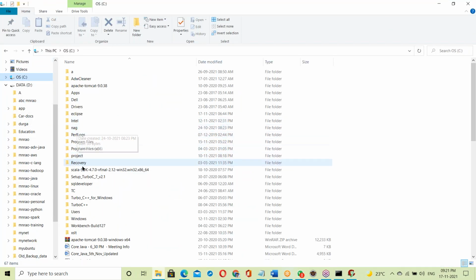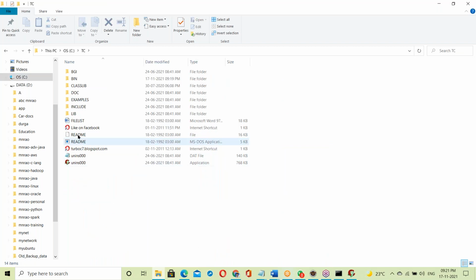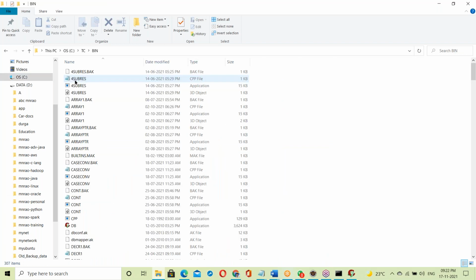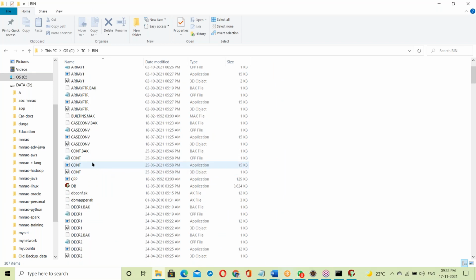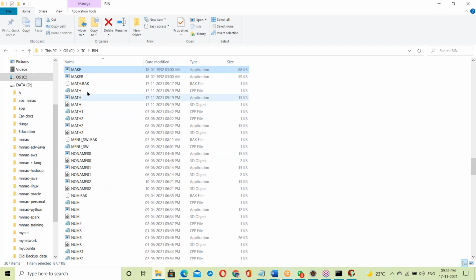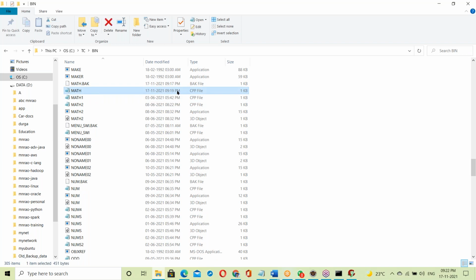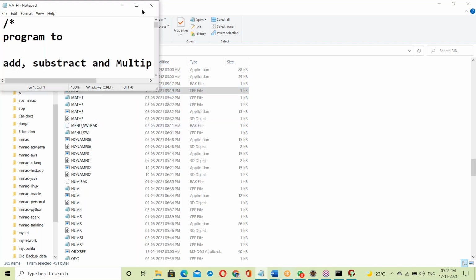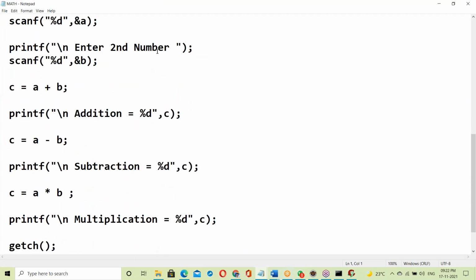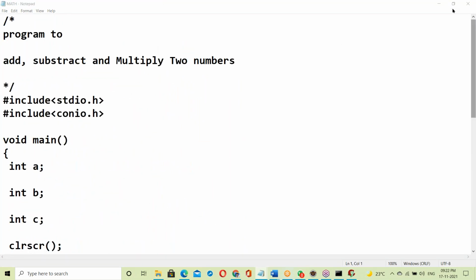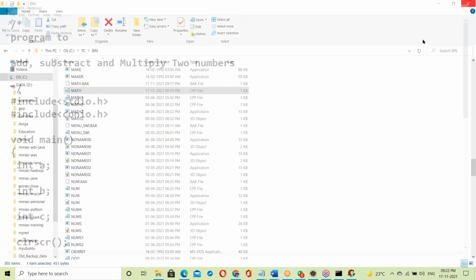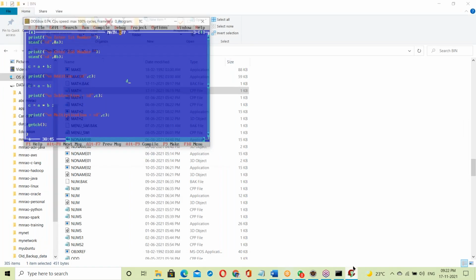Go to the C drive, Windows based. Here is math.cpp. See, this math.cpp file is our program. In the backend you can also open and see it. This is our program, math.cpp. Now, how does this program work here?